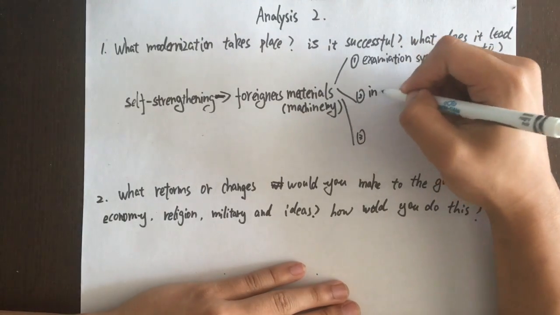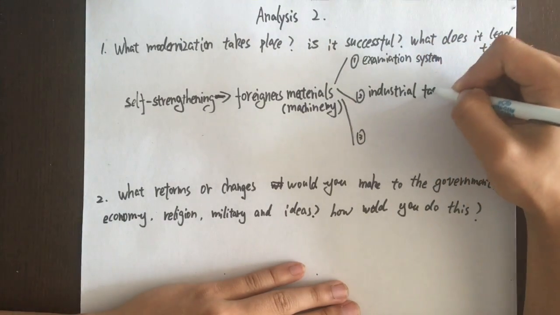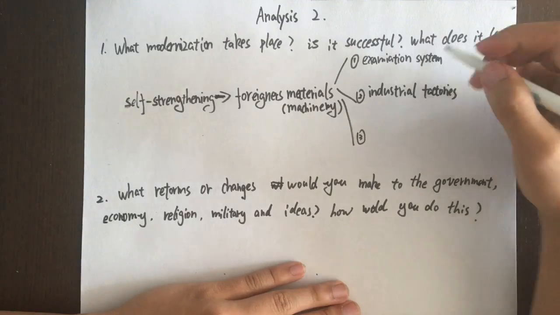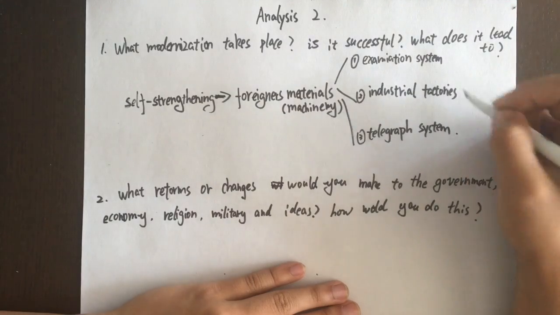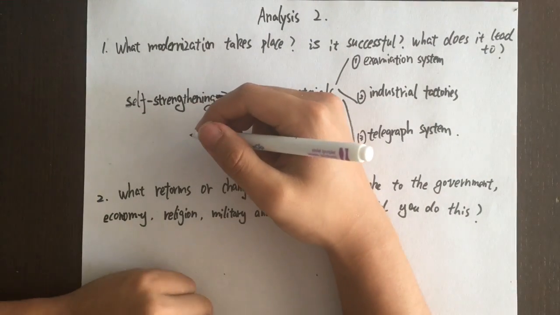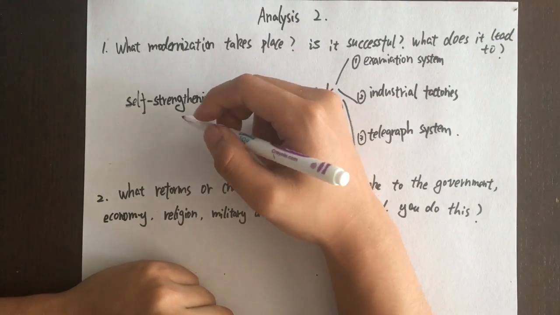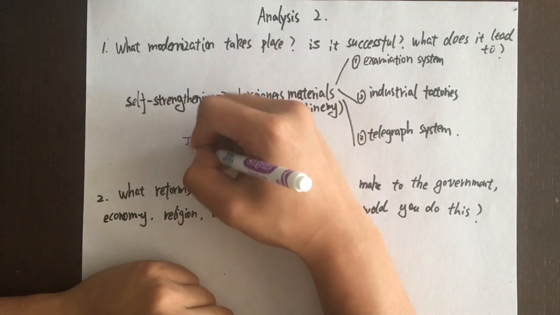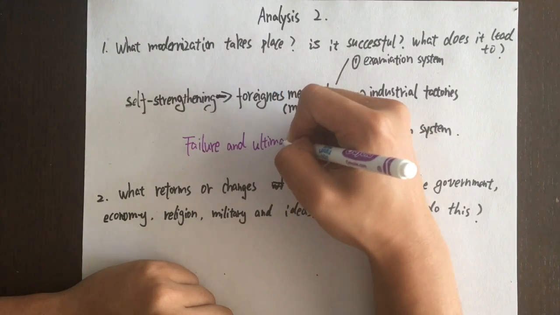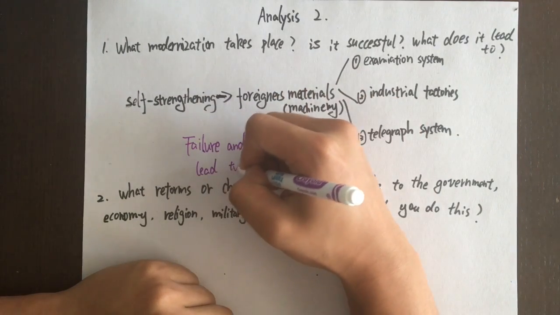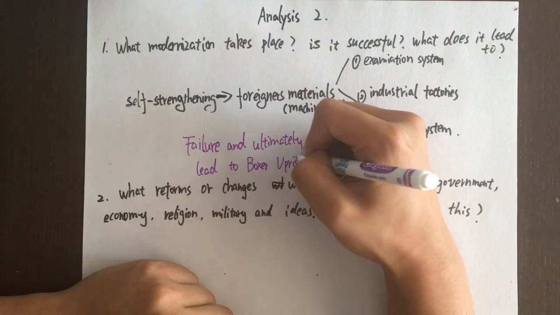Overall, the modernization in China was a total failure and ultimately led to the Boxer Uprising, an anti-foreign movement which all ended in an unhappy and corrupt state. If one was to reform the government, economy, military, and religion in China, there would need to be several steps for success. Since China was failing, government needed to confess their inferior position in modern equipment. Learning the Europeans' modernized technologies could have been the best way to change their current condition.